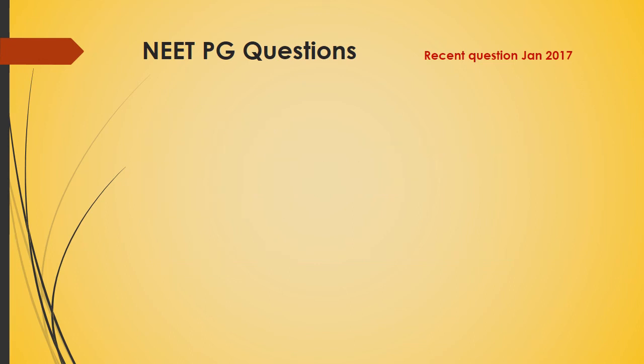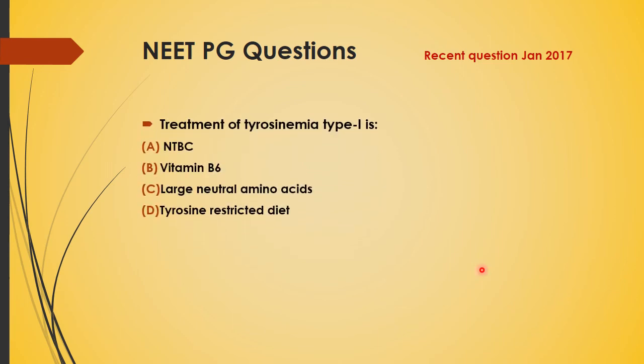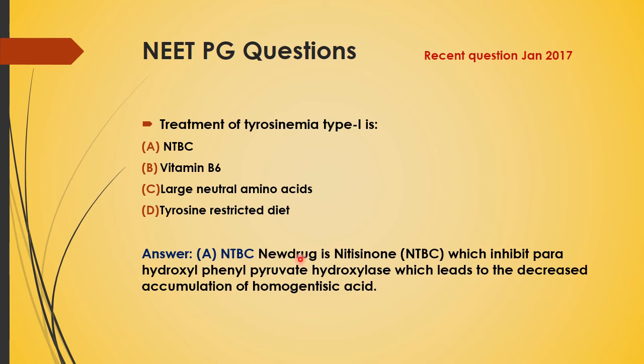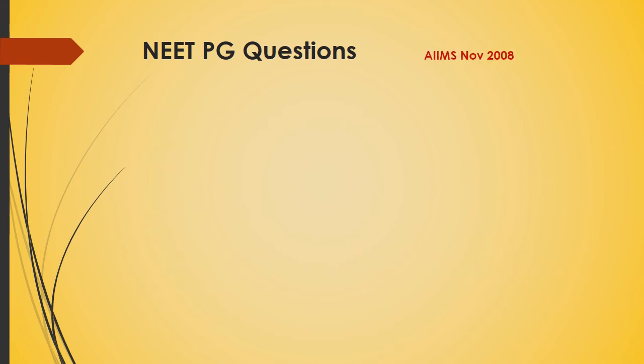Now this was again in January 2017. The question is, treatment of tyrosinemia type 1 is anti-BC, vitamin B6, large neutral amino acid, or tyrosine restricted diet. And the answer is anti-BC. The new drug is nitisinone, which inhibits para-hydroxyphenyl pyruvate hydroxylase, which leads to the decreased accumulation of homogentisic acid.